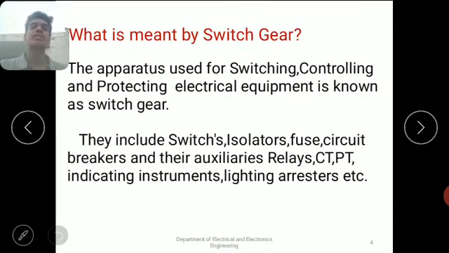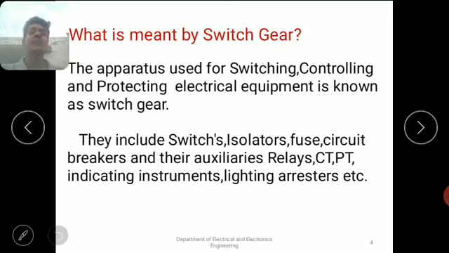Once again, the apparatus used for switching, controlling, and protecting electrical equipment is known as switchgear. Now we will see what equipments come under switchgear. Switchgear includes switches, isolators, fuses, circuit breakers, and their auxiliary equipments like relays, CT, PT.